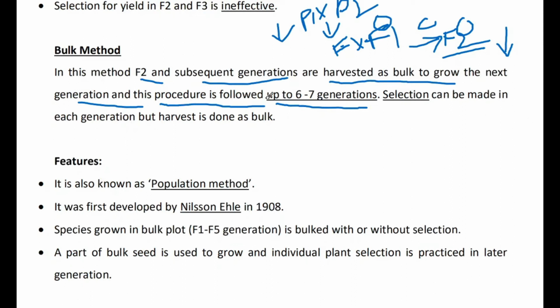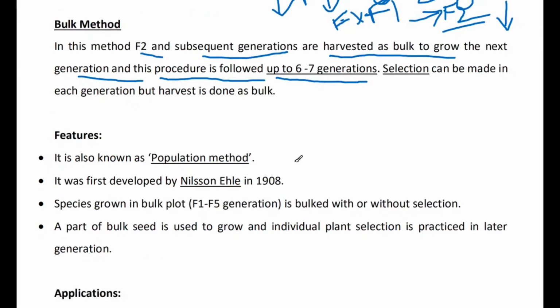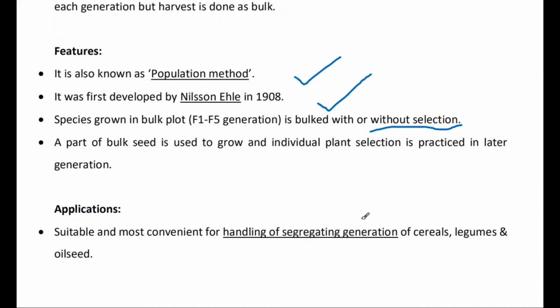In this way, up to the 6th or 7th generation we have to go for this bulking method. This is also known as the population method. This was given by Nilsson-Ehle in 1908. And this is only on the basis of similar characteristics that we bulk. Applications: handling segregating generations can be done in cereals, legumes and oilseeds.